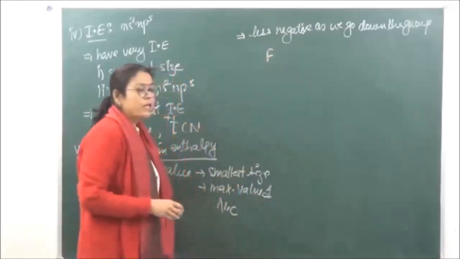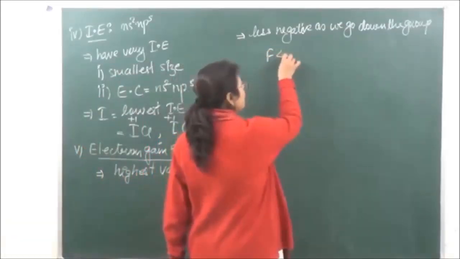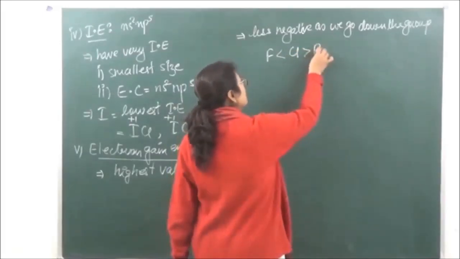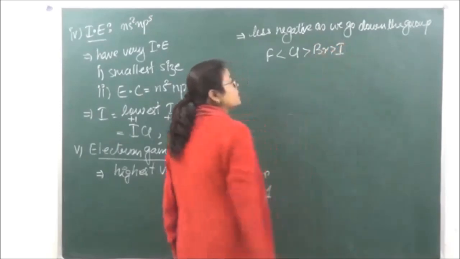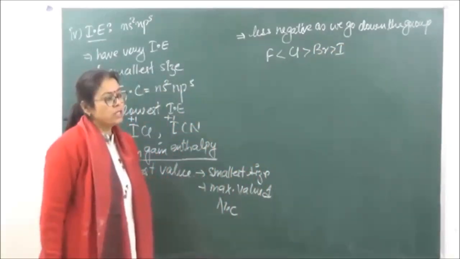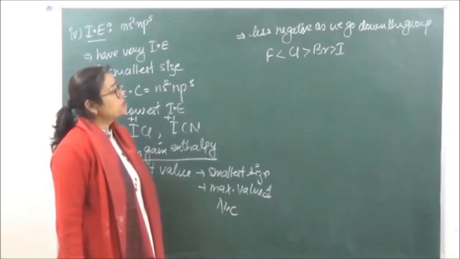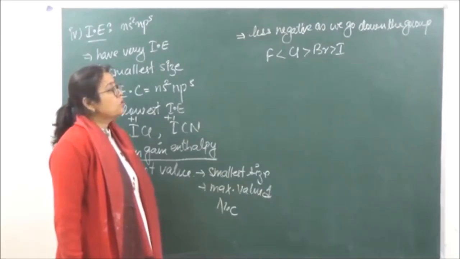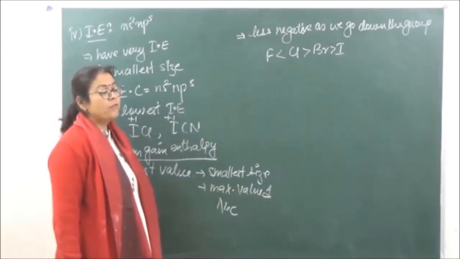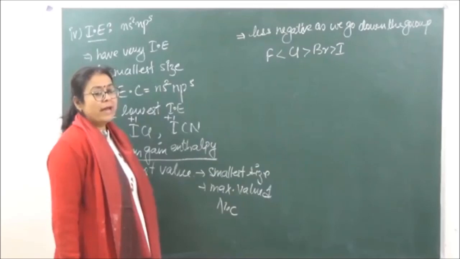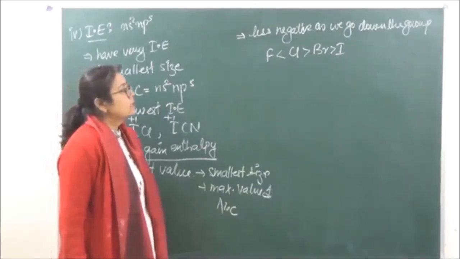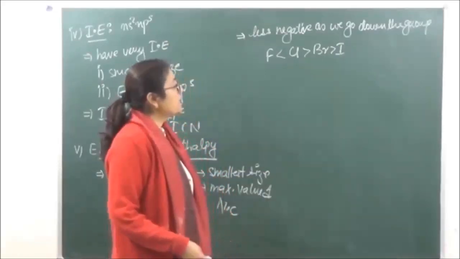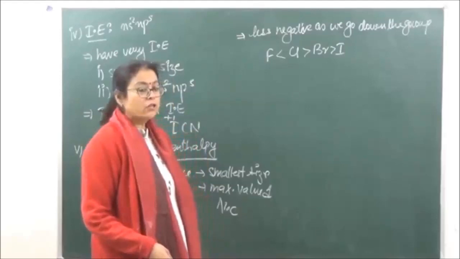When we are talking of fluorine, fluorine has a lower value of electron gain enthalpy with respect to chlorine. Henceforth, it will keep on decreasing as we are traveling from chlorine to iodine. Okay? So electron affinity should keep on decreasing with increase in size. Why? Because the outermost shell is going to become far away from the nucleus. So the electron that we add is not going to have the pull of the nuclear charge on it. But fluorine unexpectedly has a lower value of electron gain enthalpy.